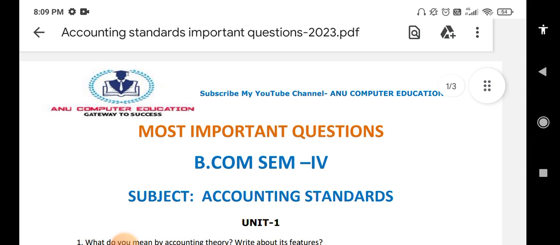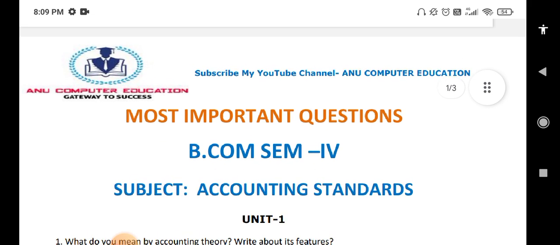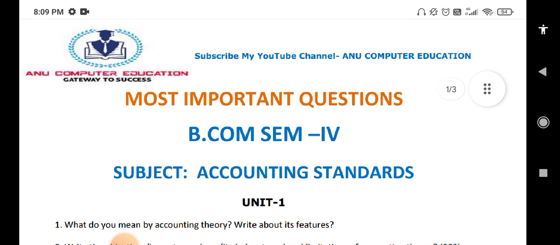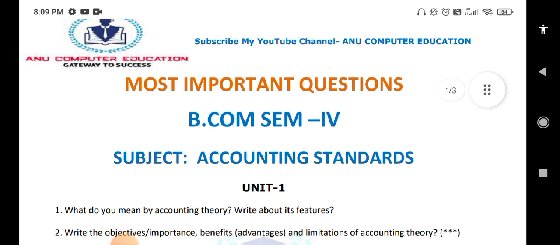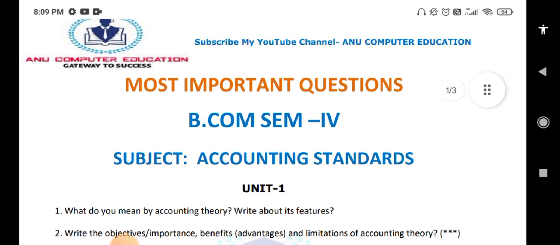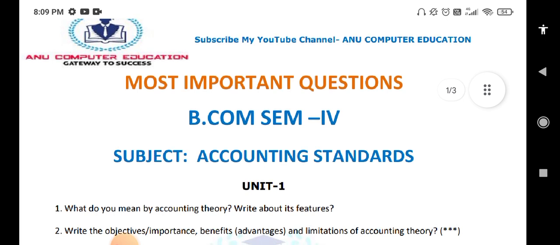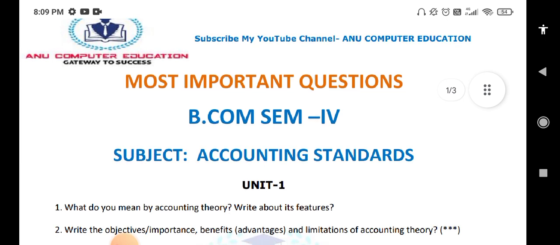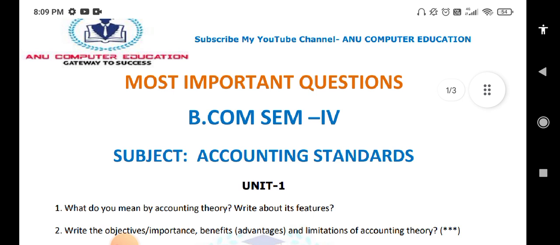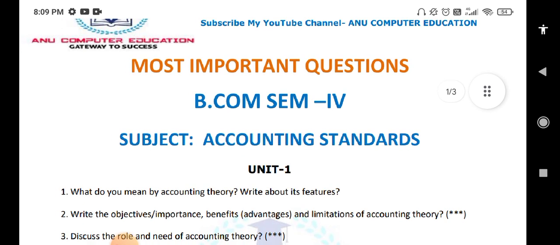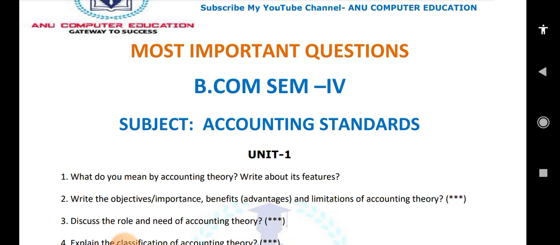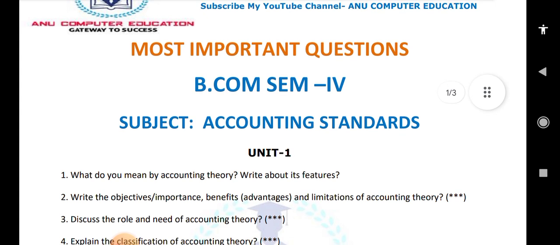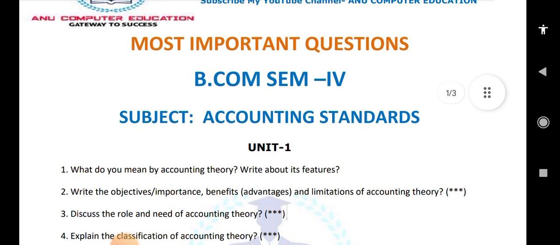So now, without wasting further time, we are going to the first question: what do you mean by accounting theory, and write about its features. The star questions are very important questions. What are the objectives, importance, benefits, advantages and limitations of accounting theory? Objectives and importance of accounting theory. The next question is, discuss the role and need of accounting theory. Star questions are very important questions.